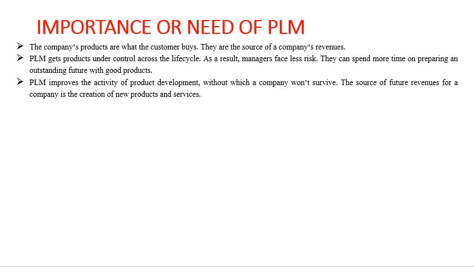PLM improves the activity of product development. So whatever product development activity is happening in the life cycle of a product, it will improve the activity, without which a company won't survive. Now, if the product development activity is not improved, if the product development is not happening as it is supposed to happen, then a company will not survive.